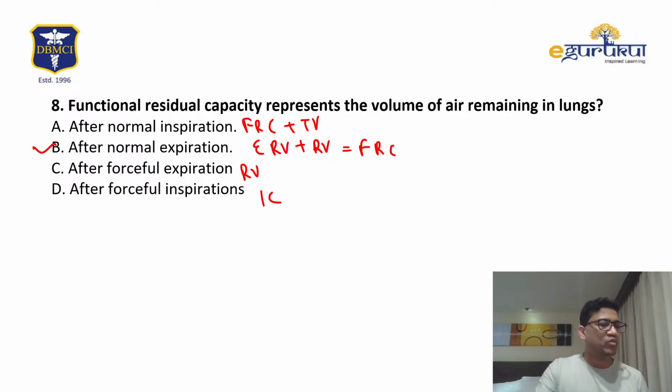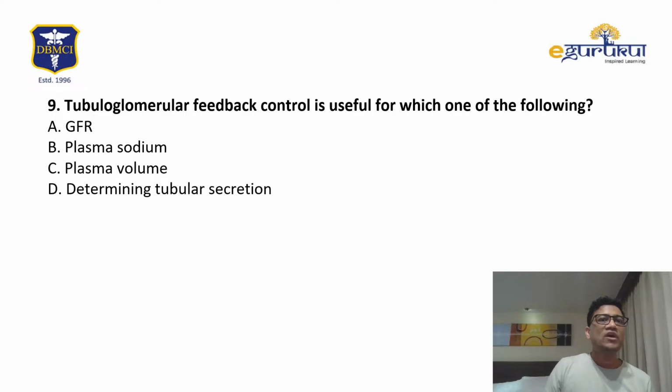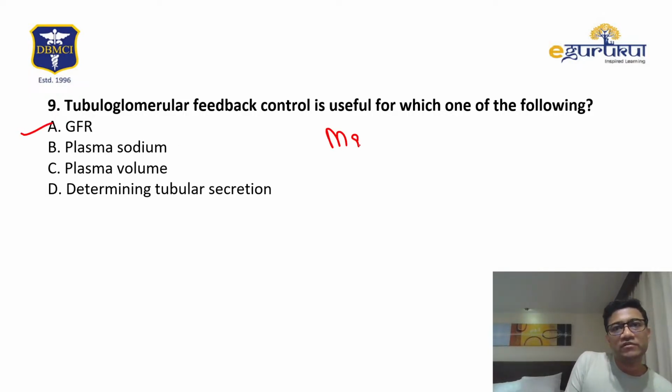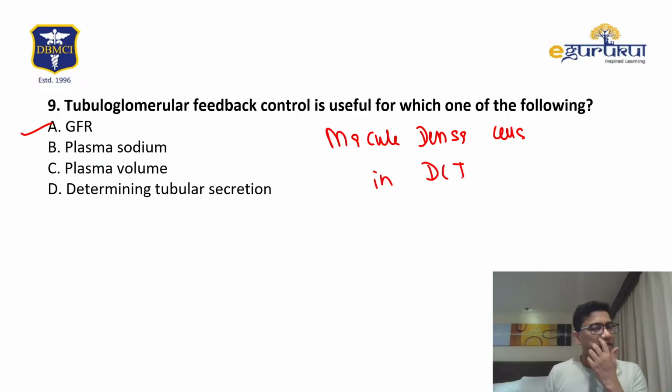Clinical question, again, I don't have clinical questions, okay, Dr. Firoz Ali. So when I get to clinical, I'll discuss, but they will be discussed by medicine faculty, surgery faculty, don't worry, okay. Tubuloglomerular feedback is by macula densa cells, which help in GFR. Macula densa cells in the DCT are for GFR regulation, okay.